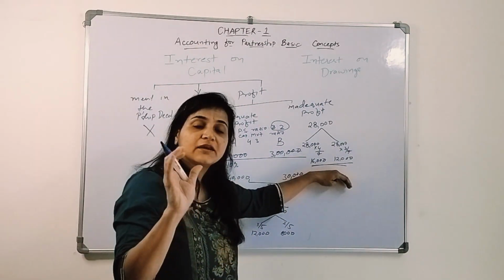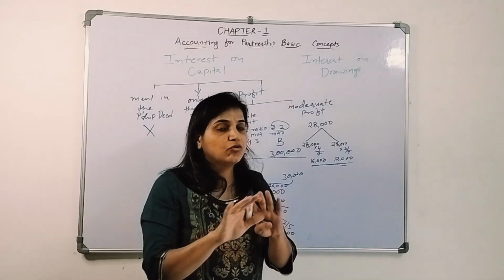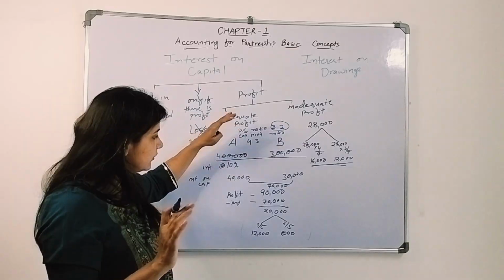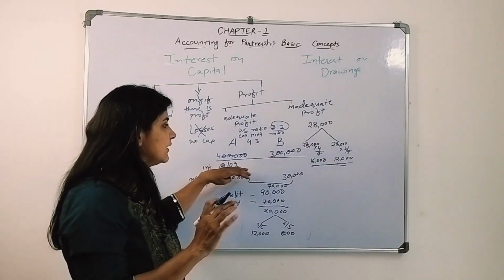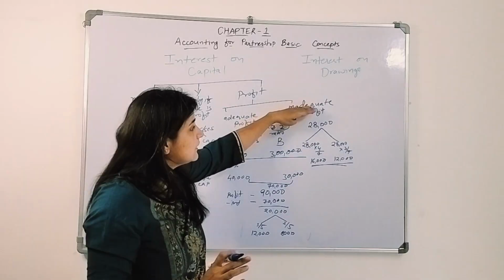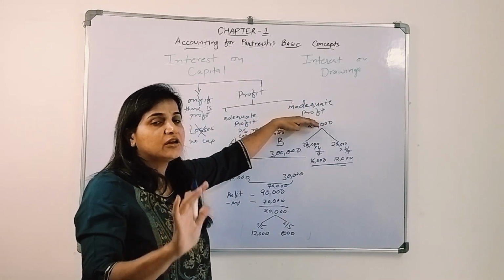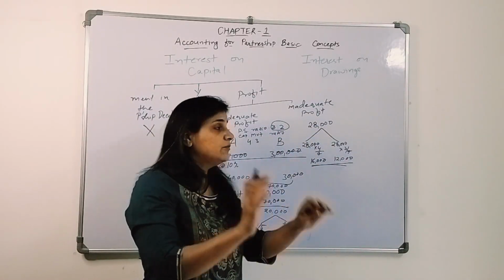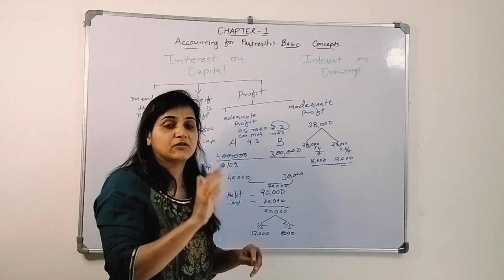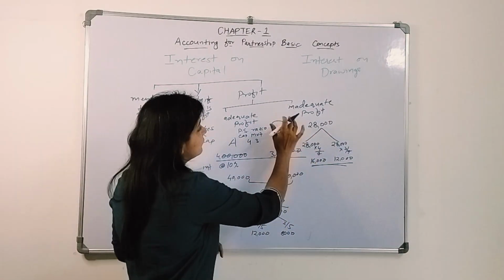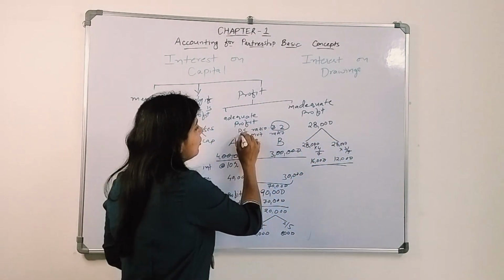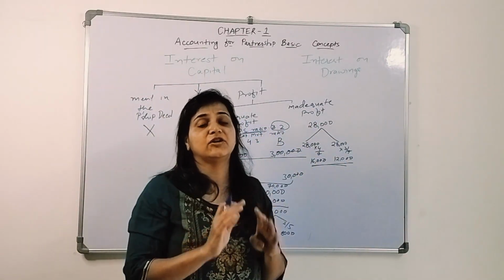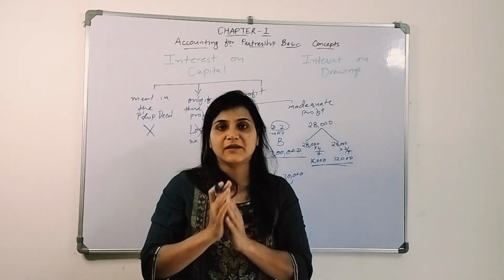This is the interest on the capital they will get. If there is no profit left, you need to understand, if there is an adequate profit, give as per the rate of interest they are supposed to receive. If there is an inadequate profit, if profit is not sufficient enough to give them the interest, then they will divide that particular profit based on the capital they have invested. Based on that ratio, they will divide the interest on capital, and not on the basis of profit sharing ratio. You have to mind this. Please don't divide this 28,000 in the ratio of 3:2. This is the interest that they will get.